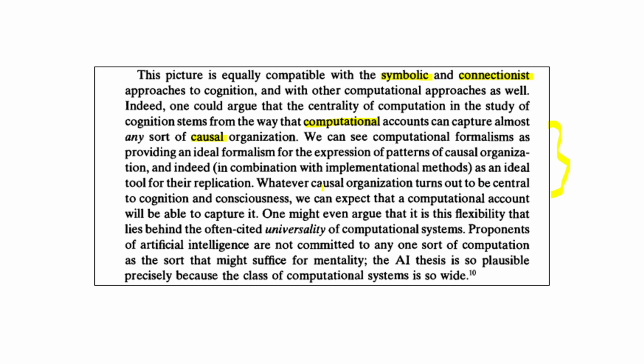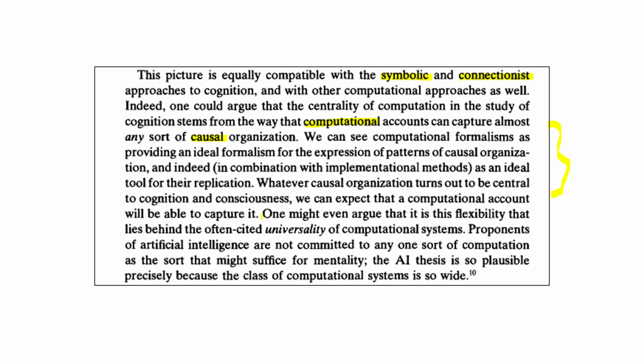So he's leaving it open that there could be different causal organisations. Okay. All he means by that is some sort of structure whereby one thing causes another thing, like the brain. And he's saying there are different possibilities. He's saying whatever causal organisation turns out to be central to cognition and central to consciousness, we can expect that a computational account will be able to capture it.